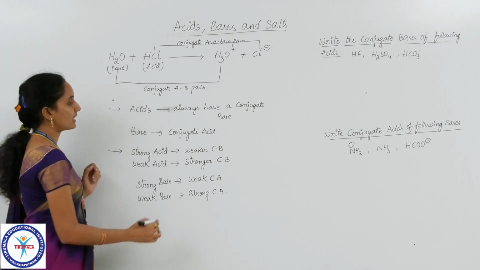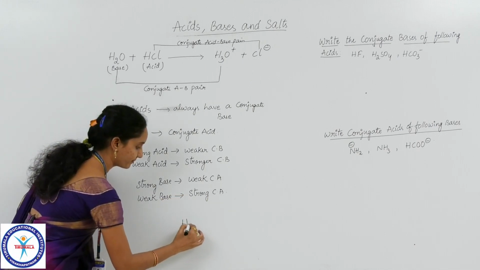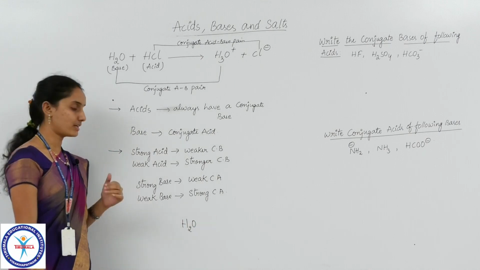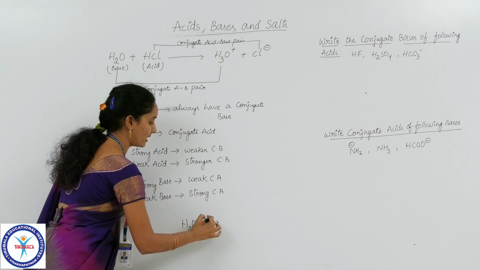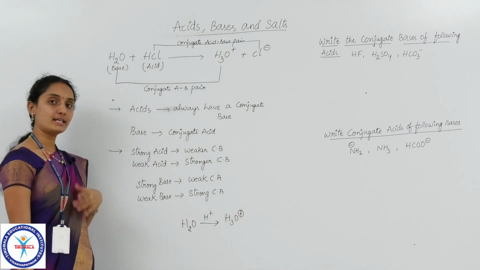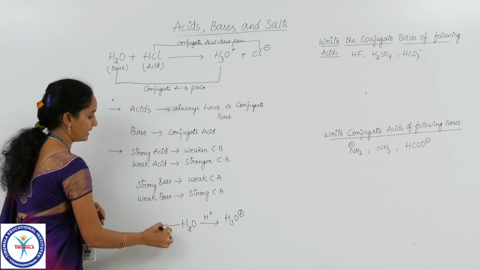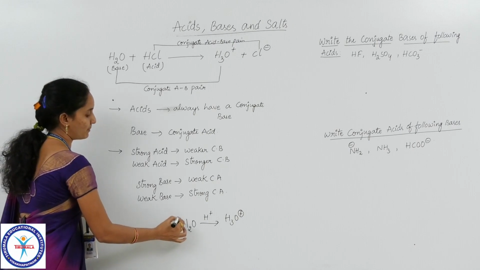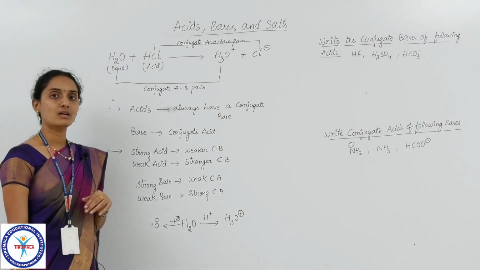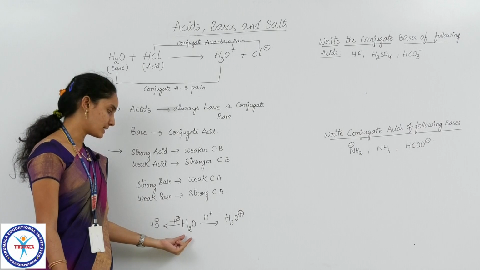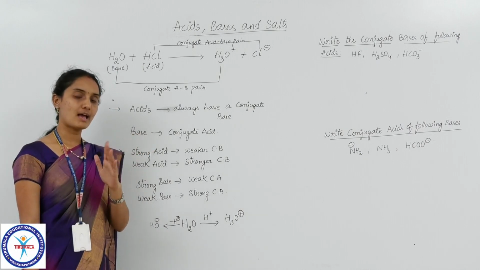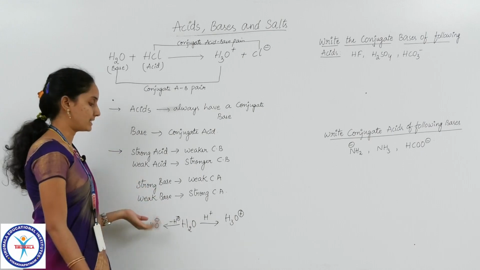And if you take the case of water, in some reactions it may accept a proton and change into H3O+ ion, and in some other reactions we find that it loses one proton to form OH- ion. That means some species can act as both Bronsted acids as well as Bronsted bases.